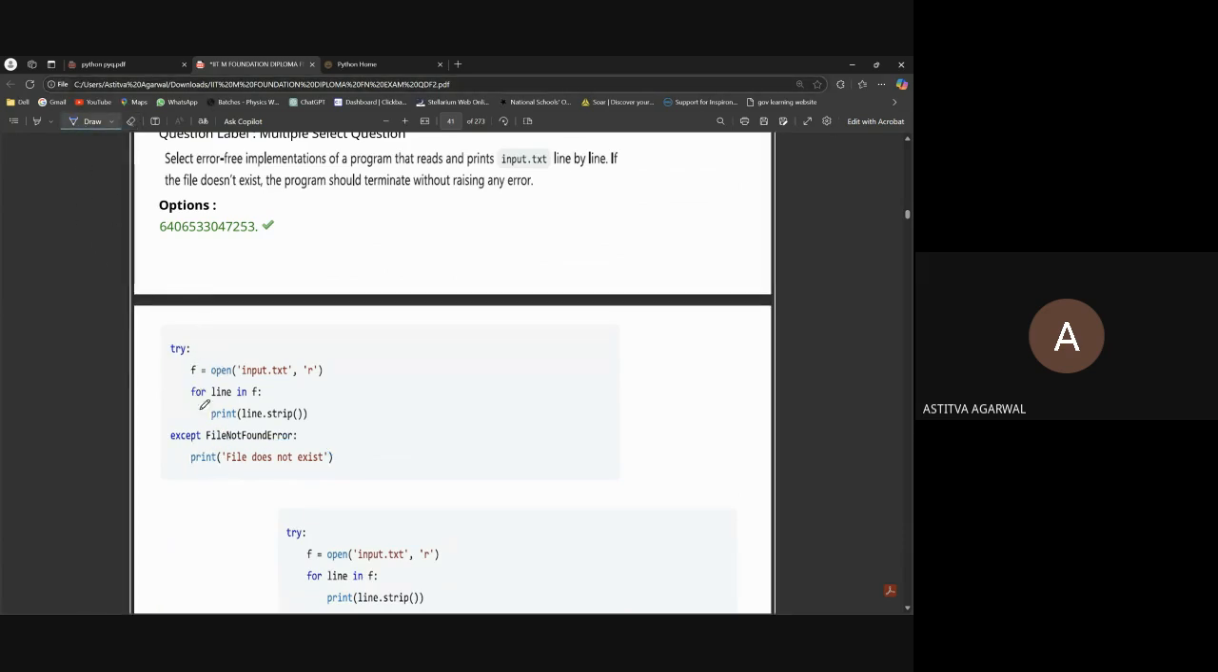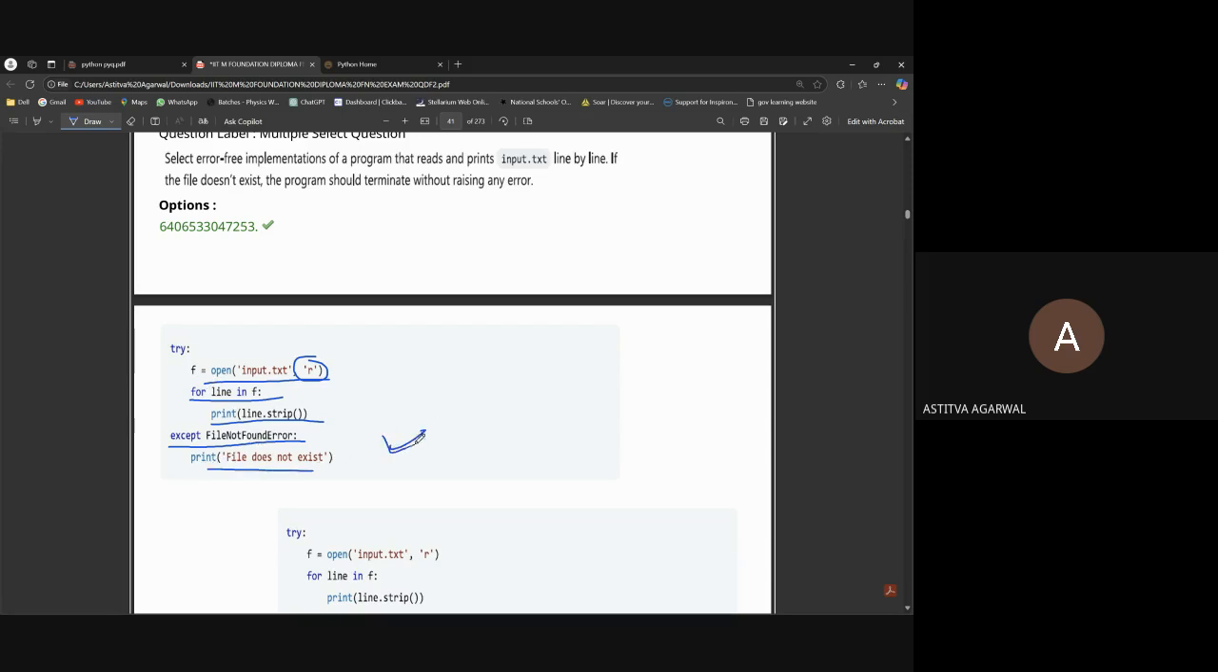What are we doing in this? We are opening the file in reading mode, for line in file, printing line.strip. See, except FileNotFoundError. If there is no file and we are opening in reading mode, we have to print file does not exist.